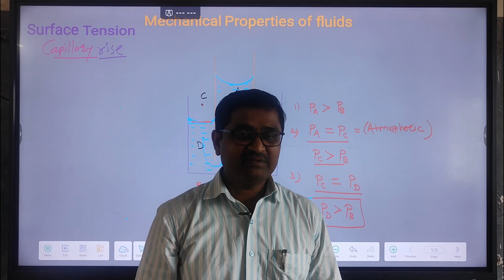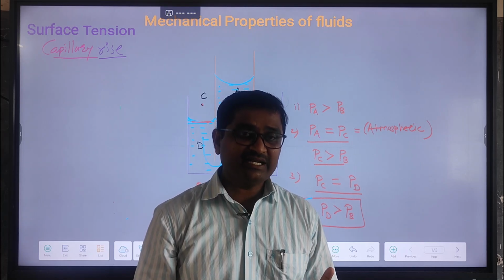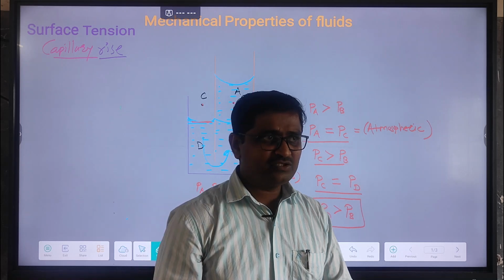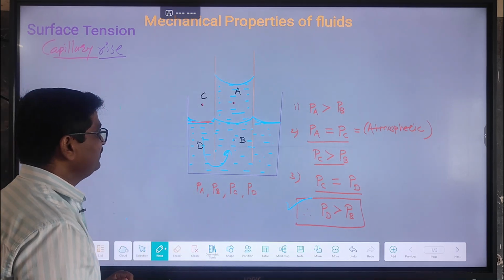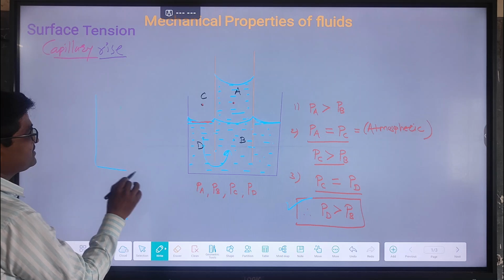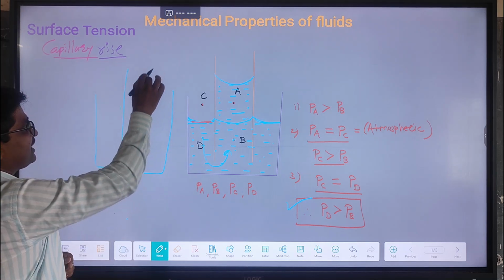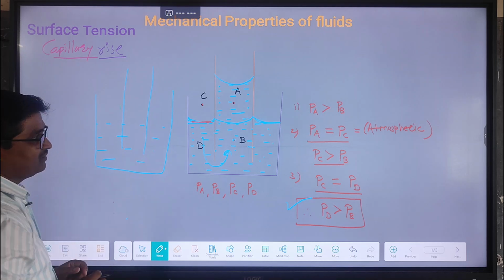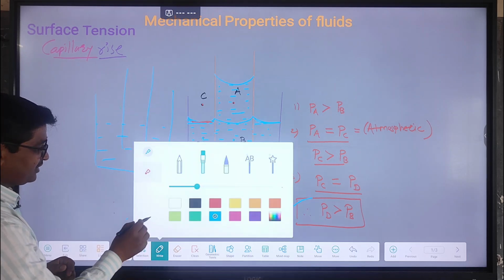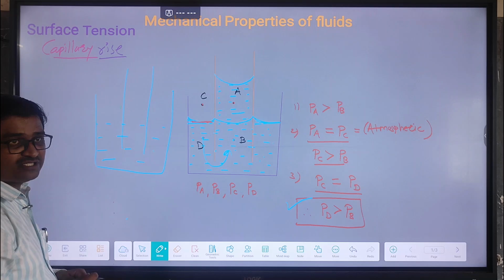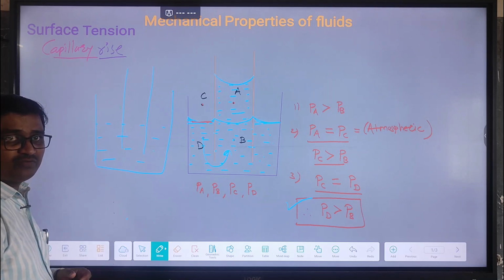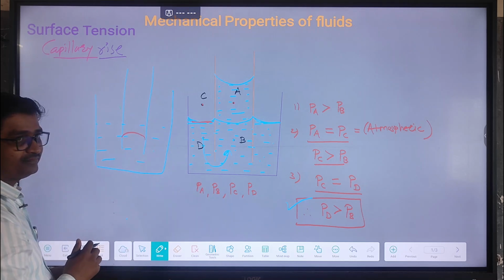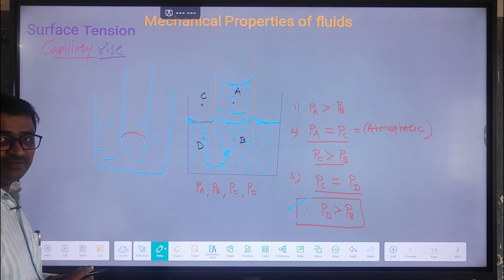You got it clear? But according to the textbook, what is the expression for capillary fall? When we discuss capillary fall, this is a beaker, this is our capillary tube and this is liquid. When the capillary tube is dipped into the mercury, mercury does not wet the capillary. So the level of liquid inside the capillary tube falls below.